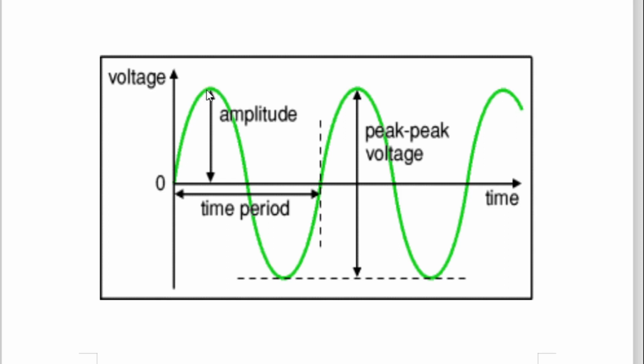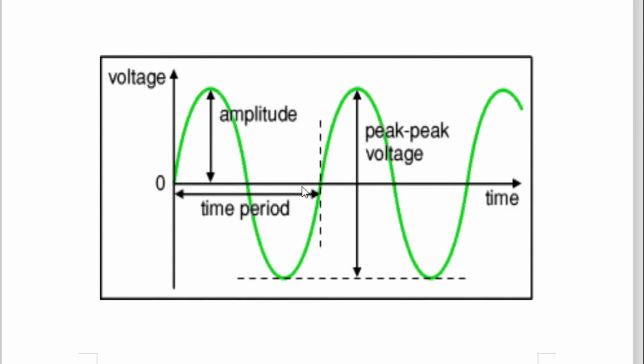Here it goes to the positive peak, and this is called your positive peak. This is the amplitude, and the distance between the positive peak and the negative peak is called the peak to peak voltage. Now one cycle starts from 0 and comes to the positive half cycle. Starting from 0, the positive half cycle is completed at 180 degrees, then from 180 degrees to 360 degrees, say this dotted line.